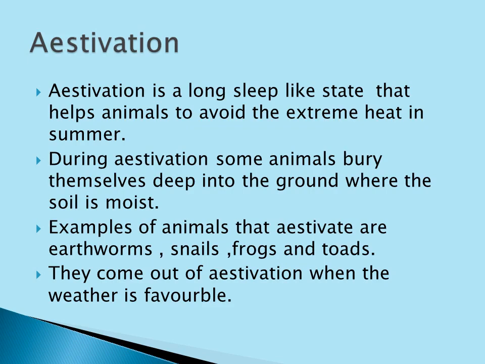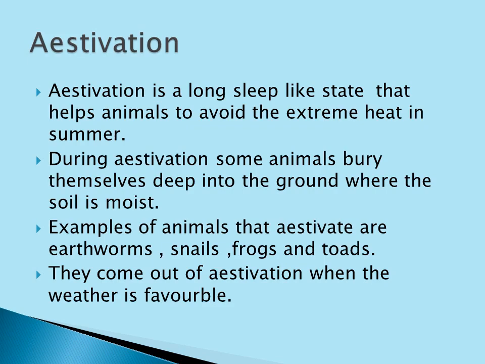Which animals are there? Earthworms, snails, frogs and toads. When will they come out? When the weather is favorable for them, they will come out. I'm repeating again: what is aestivation? The same as hibernation. Hibernation is a long sleep during the winter season. Aestivation means to avoid the extreme heat.